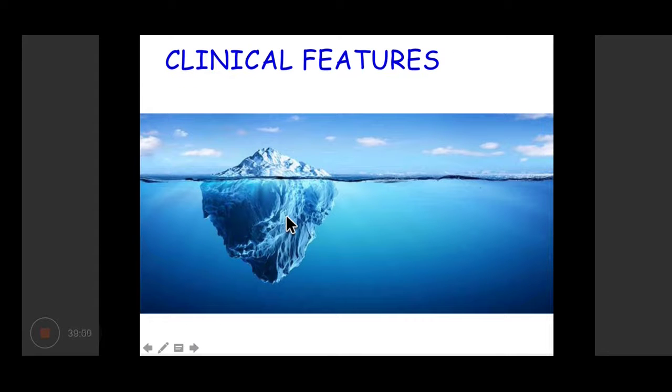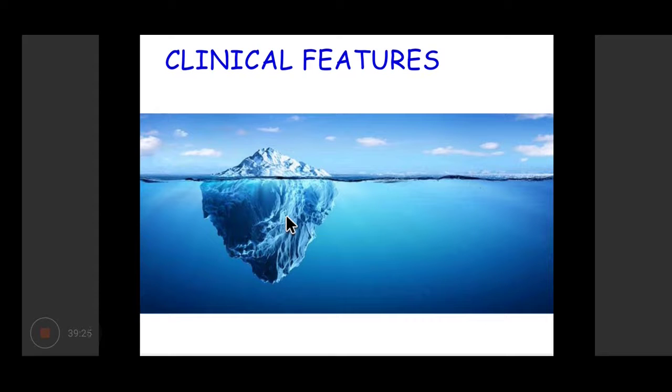So the clinical features of poliomyelitis are like the tip of the iceberg. Why? Because for every 500 or 1000 infections, we see that most of them are subclinical, and this is important in polio because these subclinical cases can serve to spread the infection in the community.